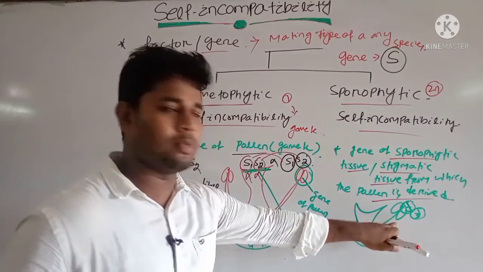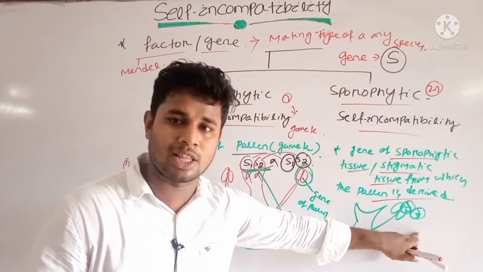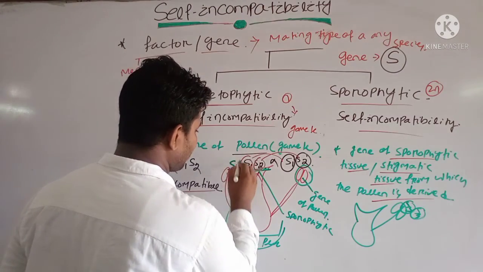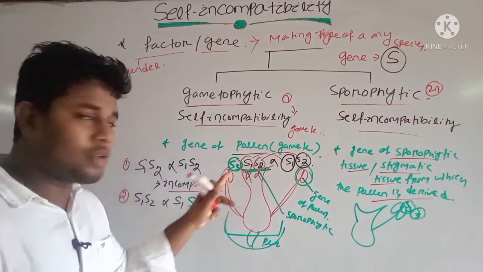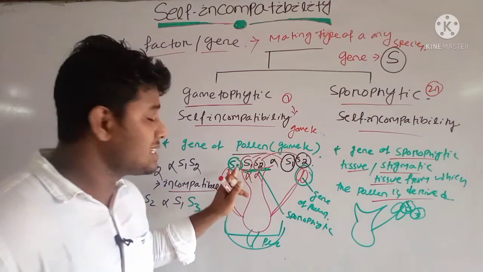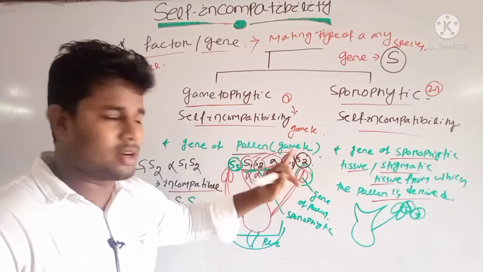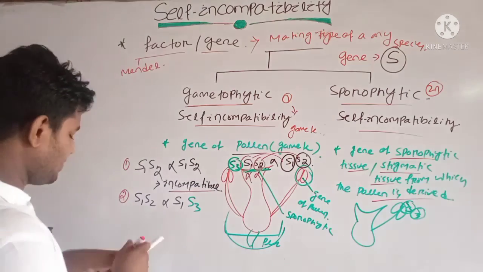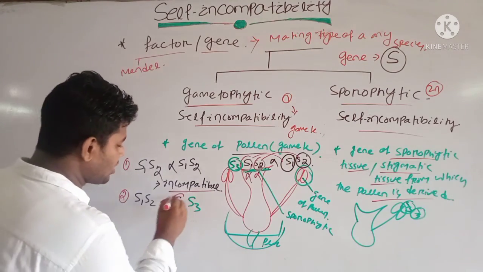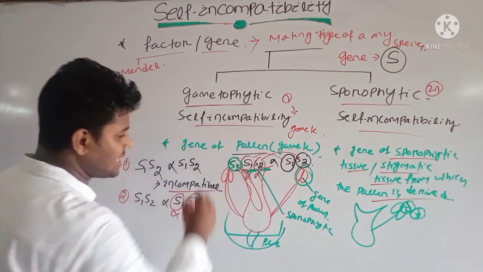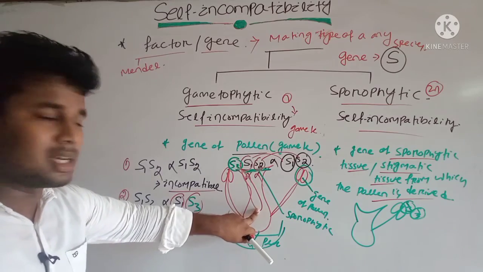S3 is the gene of one pollen grain and S4 is the gene of another pollen grain. This S3 falls on the surface of the stigma. Note that this S3 is genetically different from S1 and S2. Clear or not clear? Okay. So here the S1 will not form the pollen tube, but S3 will form the pollen tube inside the stigma surface.